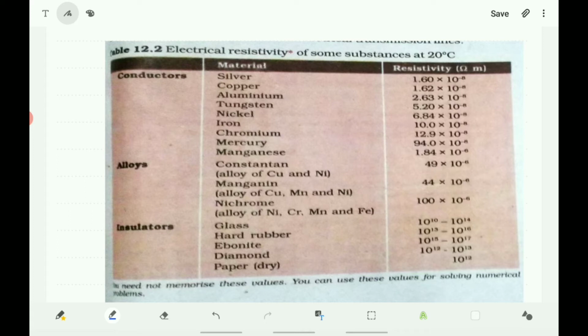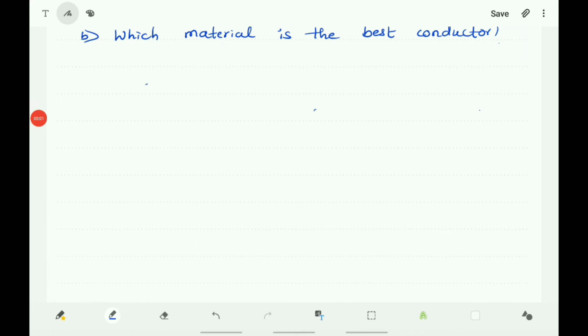So here we can note that silver is the material which is having the least resistivity, that is 1.60 into 10 to the power of minus 8. It is minimum if you compare with the others. So you can conclude that silver is the best conductor. Among all these, silver is the best conductor. So you note this down with the help of the table.